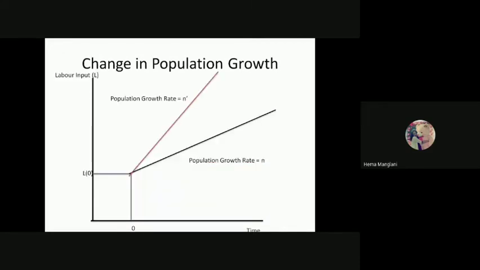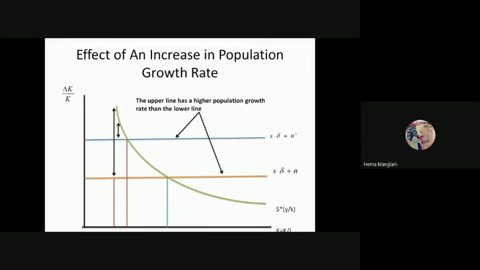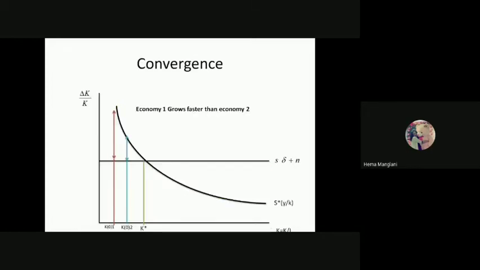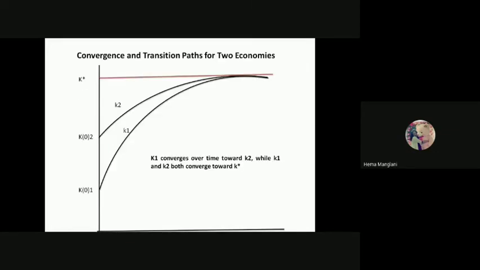But your initial capital would decline, but your K star will not change whenever there is a change from L0 to L0 dash. The change in population we already have seen gives a rise in N to N prime, and that is why it gives us more depreciation and will reduce your steady state. So K star, you are reaching K star prime. And this convergence, definitely here we are just comparing two countries, and the developing countries are converging faster than these countries over here. The reason is that the cause of depreciation, which is capital diminishing returns, is now lower in the developing countries. Is that clear to you guys? This is all about the applications of the Solow model.